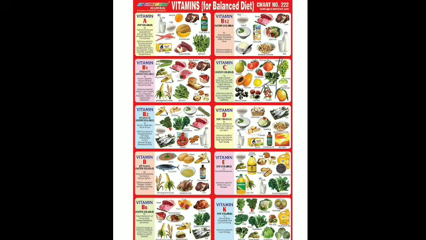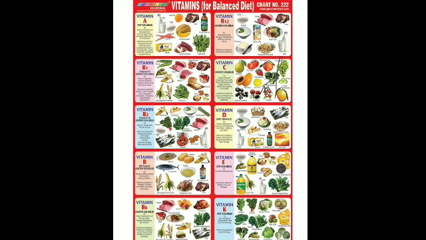Yes, vitamin D is present in milk, eggs, fish liver oil, and is synthesized by the skin in sunlight. So we all should take a sufficient amount of sunlight, because it is the means of synthesis of vitamin D. Is that clear? We should expose ourselves to the sunlight, especially the morning sun.